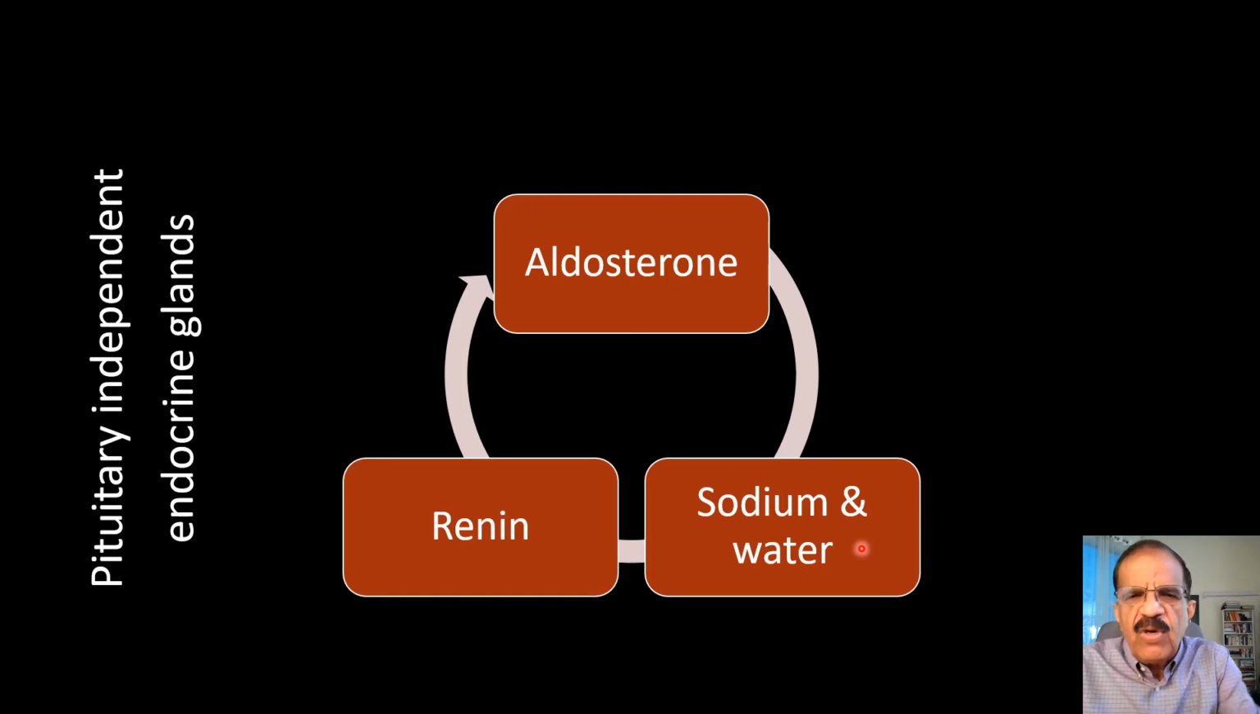So once sodium and water are maintained, that would have an effect on the renin. For example, if we are deficient in sodium and water, it will stimulate the production of renin, and renin will then stimulate the production of aldosterone. If we have too much sodium and water, it will inhibit renin, and then renin will further inhibit aldosterone. So I think this is a very, very important feedback mechanism which is independent of the pituitary.